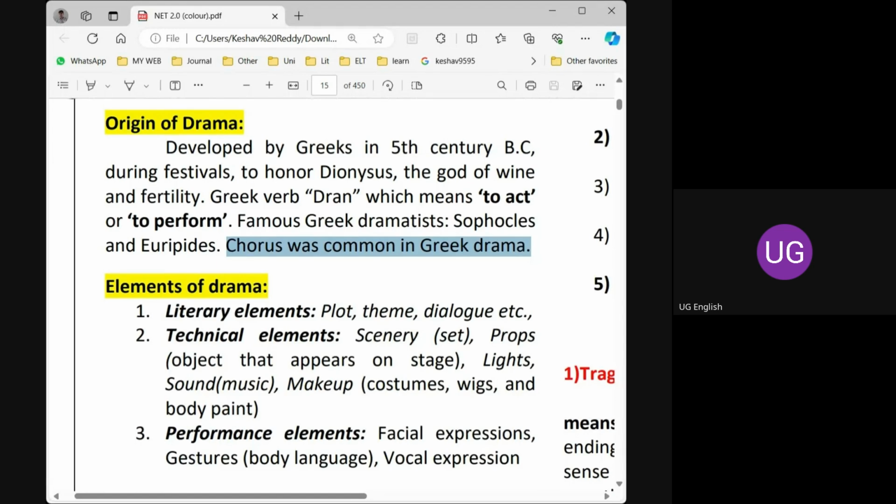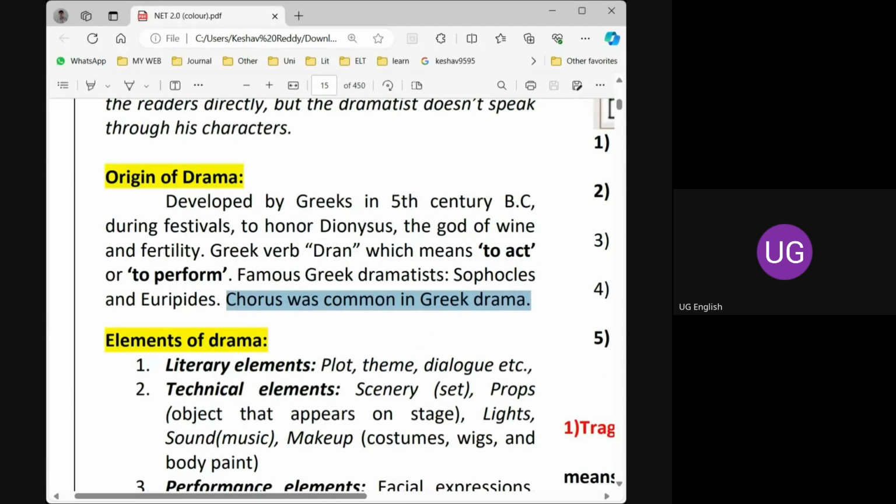Right. Chorus is important in Greek drama. Do you know why chorus is used in Greek drama? What is the meaning of chorus? Anyone had any idea? Please open the discussion. What is chorus, and what is the use of chorus in ancient Greek dramas? What is chorus, first thing?